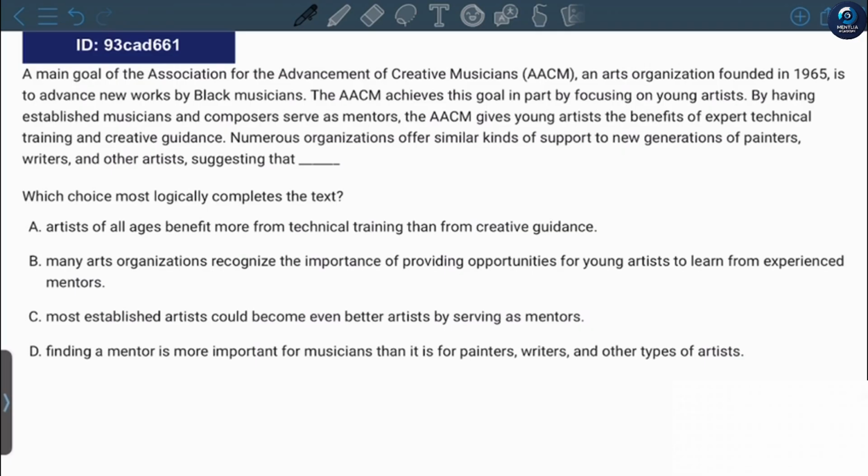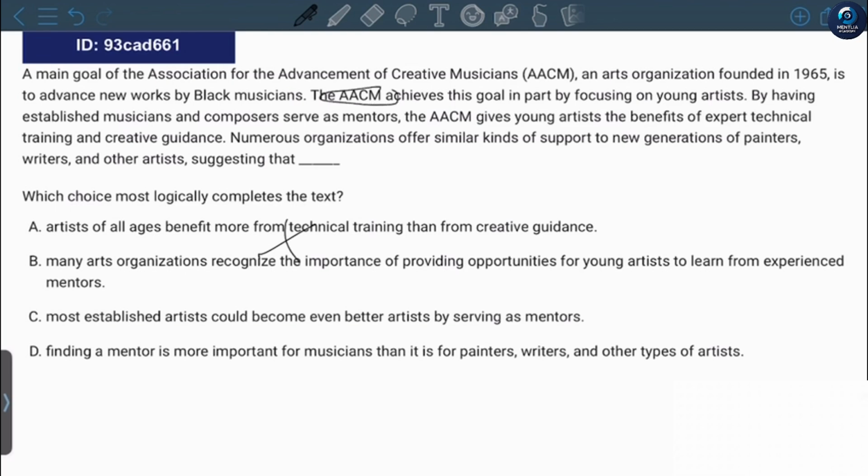A main goal of the Association for the Advancement of Creative Musicians, an arts organization founded in 1965, is to advance new works by Black musicians. The AACM achieves this goal in part by focusing on young artists, by having established musicians and composers serve as mentors. The AACM gives young artists the benefits of expert technical training and creative guidance. Numerous organizations offer similar kinds of support to new generations of painters, writers, and other artists, suggesting that artists of all ages benefit more from technical training than from creative guidance.